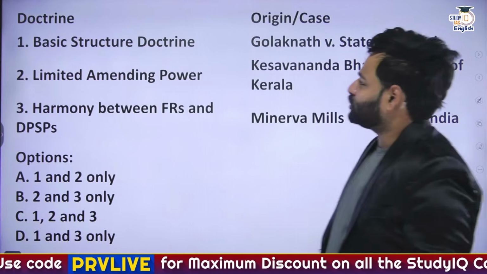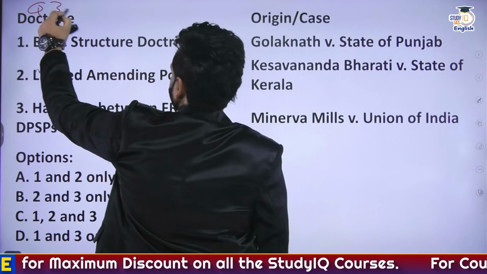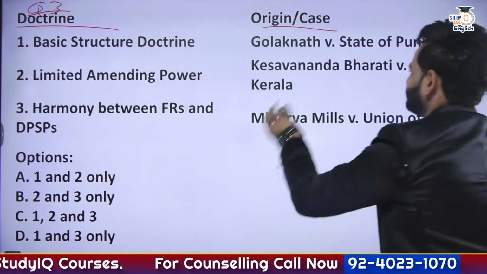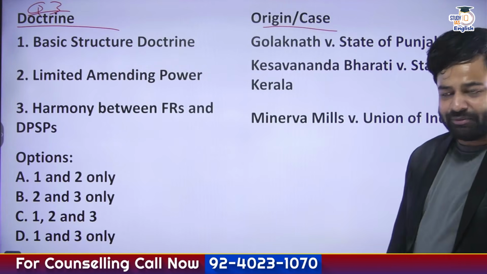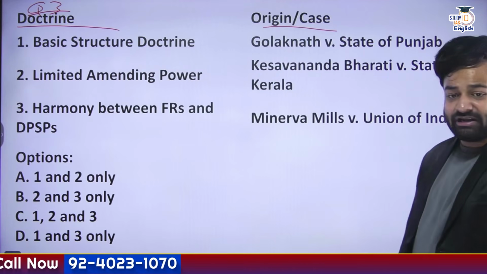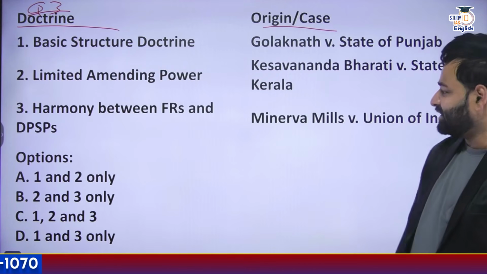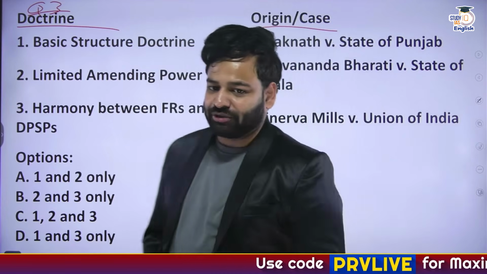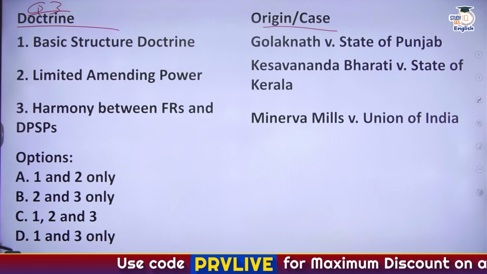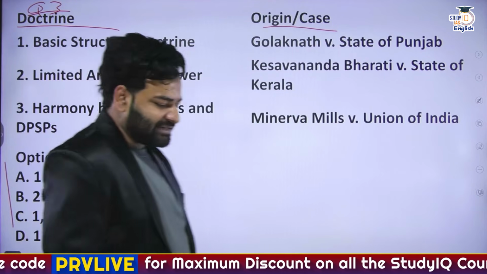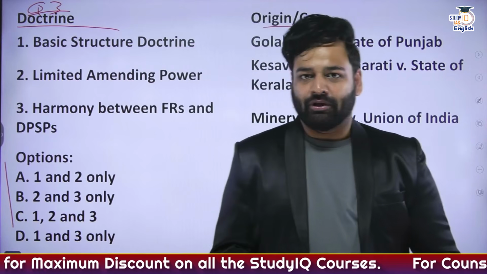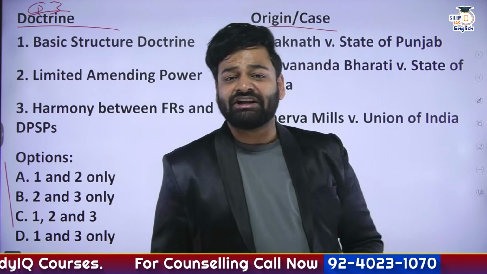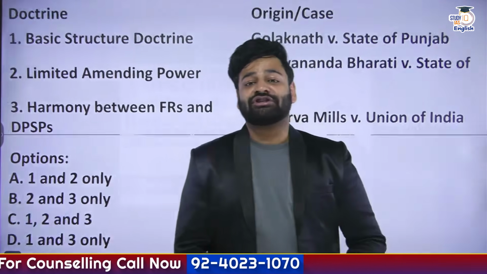Okay. Then we have got question number 3. The doctrine and the origin. Okay. So basic structure doctrine, was it Golaknath versus the State of Punjab? Limited amending power, Kesavananda Bharati versus the State of Kerala. Harmony between fundamental rights and DPSPs, Minerva Mills versus Union of India. So what is the correct matchup? Okay, so A, B, C, D, I've got 4 options again. Let us know. Please guys, provide the citation in the answers. This is question number 1 answer, this is question number 2 answer, question number 3 answer. And if you have any doubt, please do mention your doubts in the comment section as well.